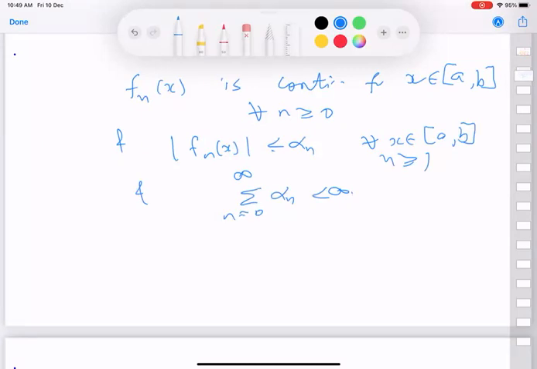You can see that the power series, if you write the nth term as f_n(x), then you can use this. Of course, for power series, you already know the result, but now this is extending that.